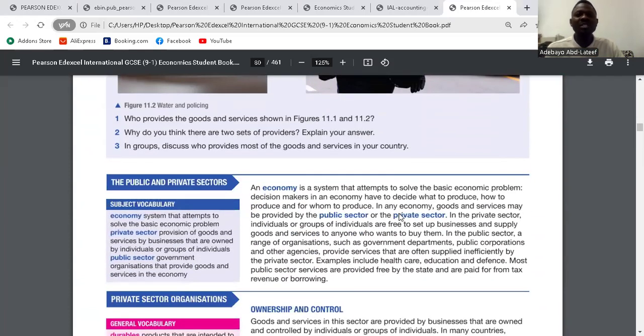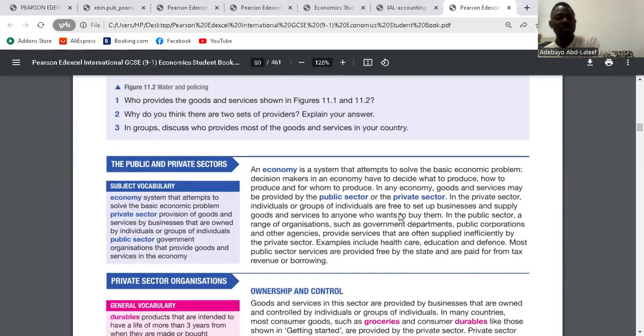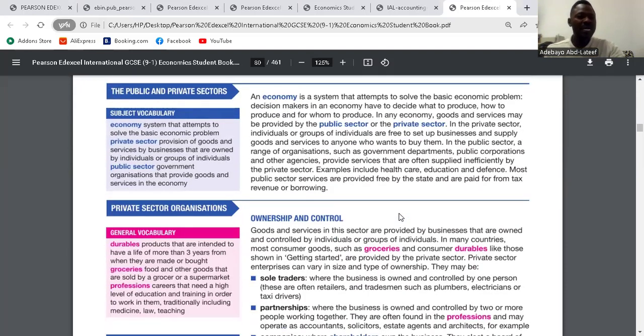Question 2. Why do you think there are two sets of providers? There are two different providers for the following reason. The essential ones in the second figure are provided by the government because the private sector cannot provide them. They are expensive to provide, and some people will not be able to pay for them. There is a free rider problem, so they don't want to pay. So it is provided by government using taxpayer money. The other ones are consumer goods that can be provided by the private sector, like sole traders and partnerships. Clear? Now go to the topic itself. The public and the private sector, are you there?